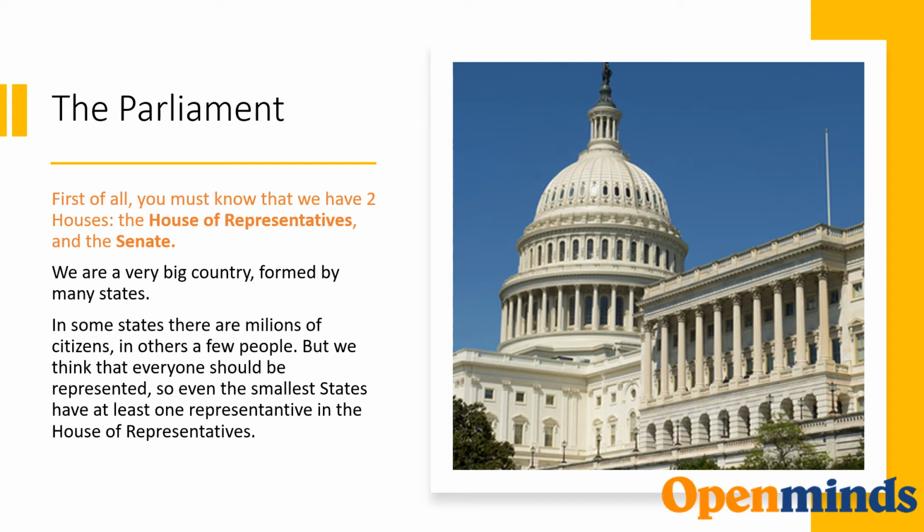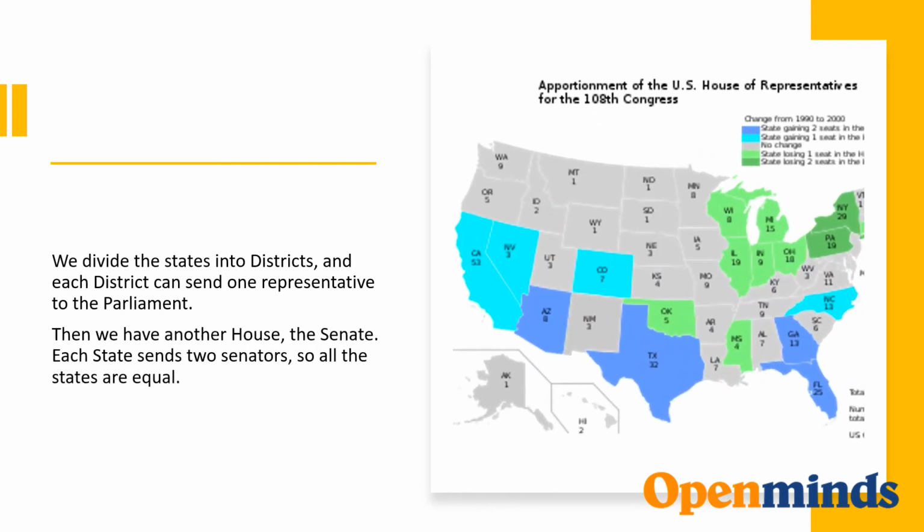But we think that everyone should be represented. So even the smallest states have at least one representative in the House of Representatives. We divide the states into districts, and each district can send one representative to the Parliament.